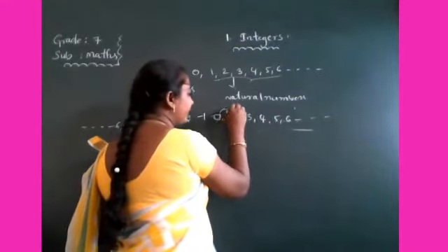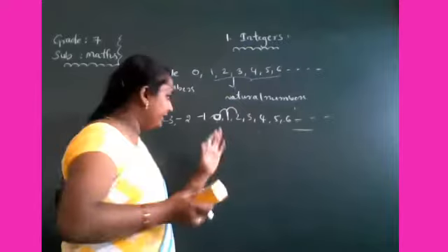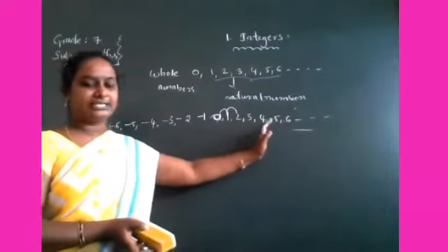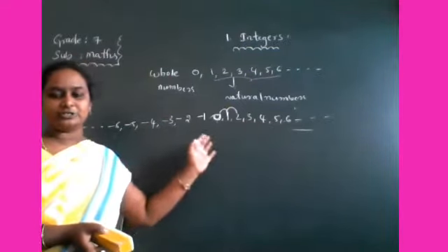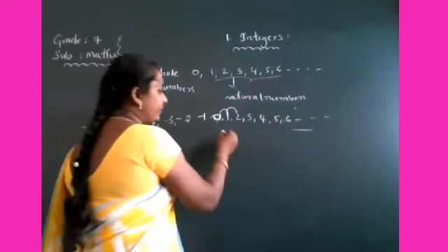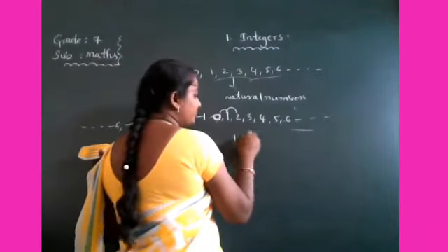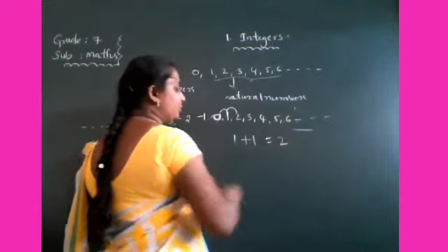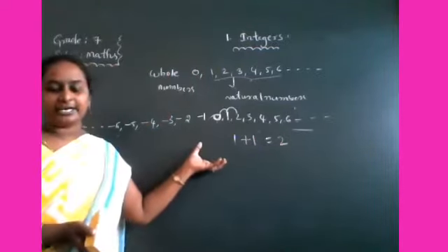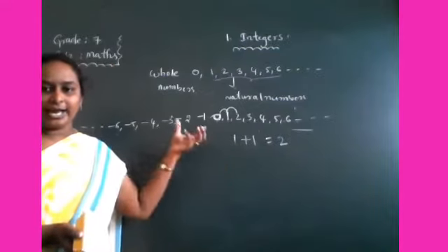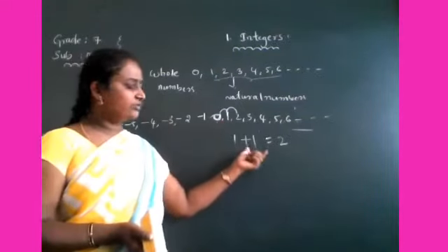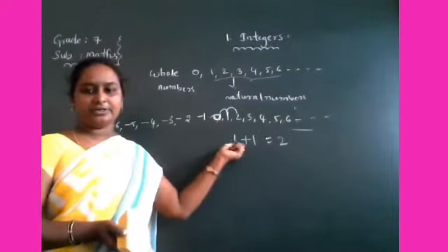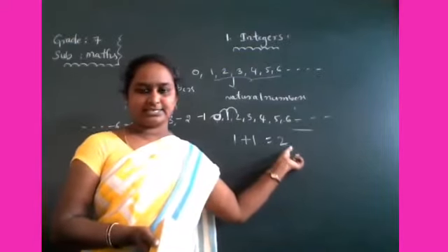So for every integer the value increases by adding 1. If you add 1 to the given integer, you will get its successor.